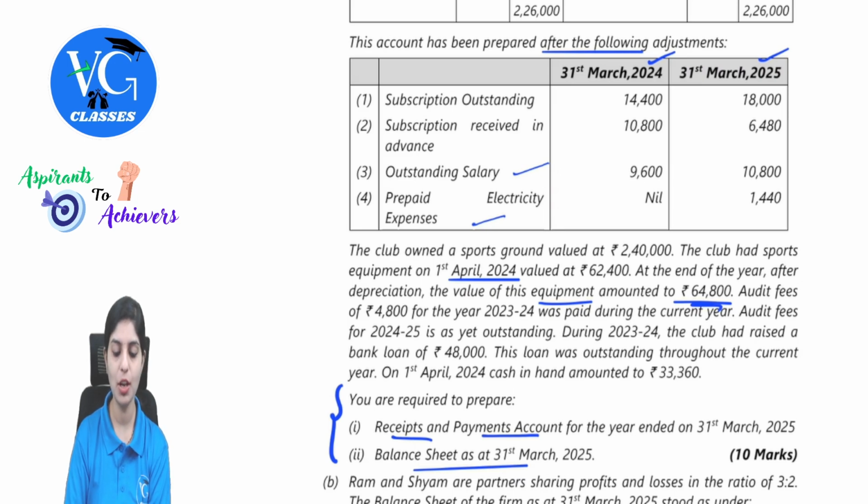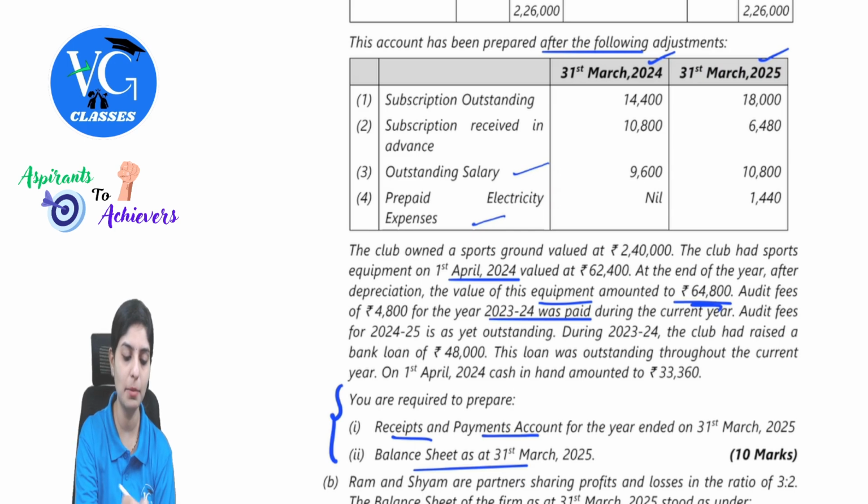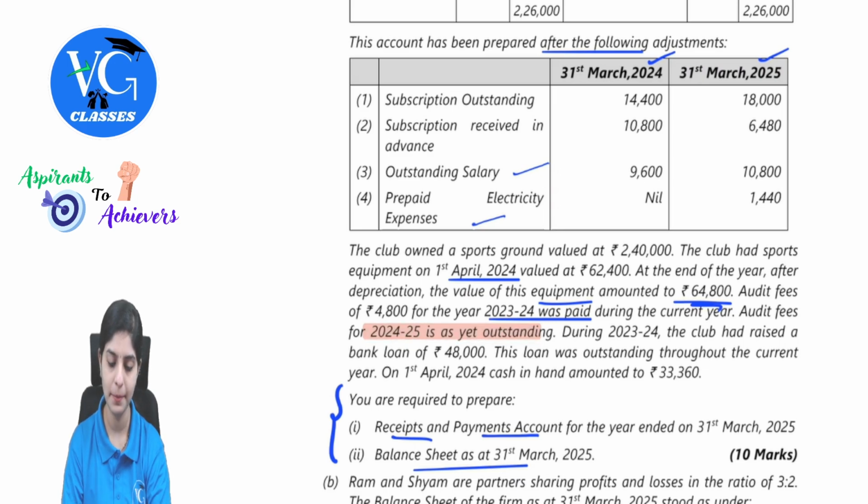Next, audit fee of 4,800 for the year 23-24 was paid during the current year. 23-24 is your previous year. Audit fee for 24-25 is as yet outstanding. That means there is a liability, because the current year expense of audit fee is not yet paid. During 23-24, the club had raised a bank loan of 48,000. This is your liability. This loan was outstanding throughout the current year as well.